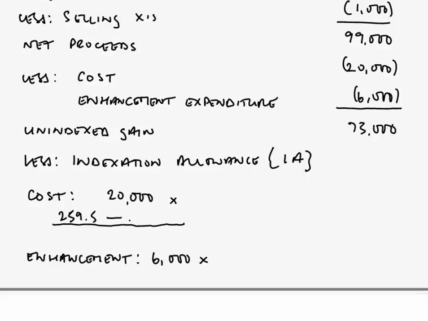So the cost, when did we incur that cost? Back in June 86. And in June 86, what was the RPI? We are told it was 97.85. So RPI now at time of disposal, 259.5, minus the RPI that it was at the month of acquisition, 97.85, all over 97.85. Now you'll put that through your calculator and you will get an indexation factor, which you take to, following the decimal place, 3 decimal places.